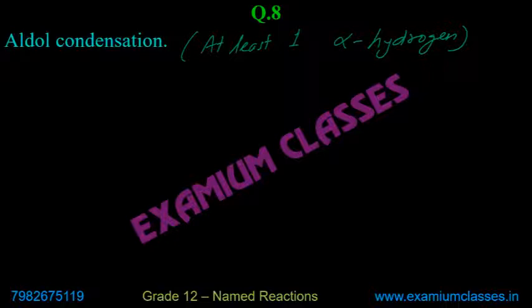So the condition is basically combination. Condensation is basically when they combine and form a new product. That is actually condensation here. What do we mean by that? If there are two molecules of an aldehyde or ketone, but there should be at least one alpha hydrogen atom, then in presence of dilute alkali. So you will write on the arrow dilute OH minus, KOH or NaOH, but very dilute. Otherwise, ionization does not take place and attack does not happen in that case.